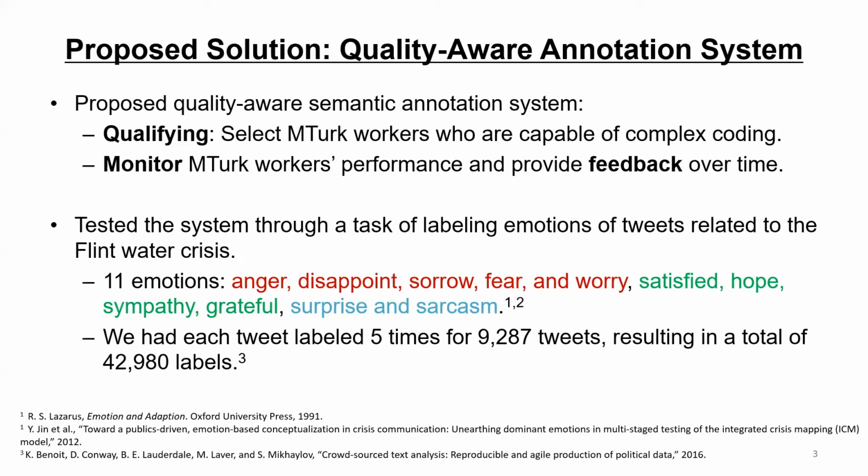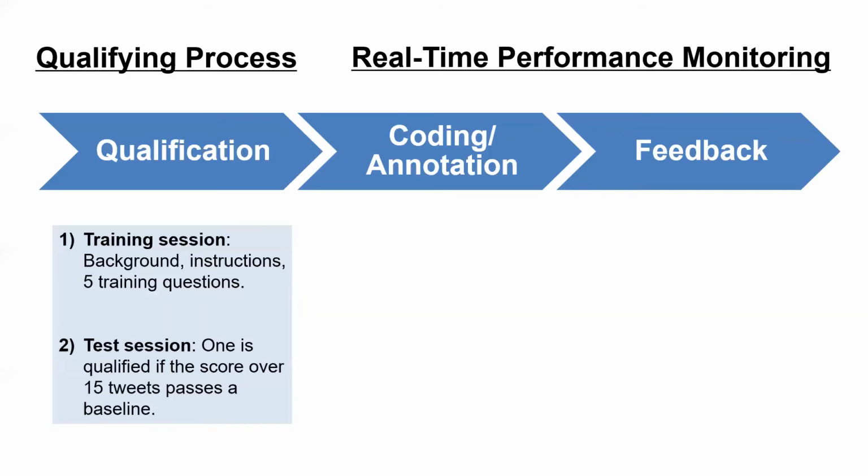So anger, disappointment, sorrow, fear, worry for negative emotions; satisfaction, hope, sympathy, gratitude for positive emotions; surprise and sarcasm for neutral emotions. We aim to have each tweet labeled 5 times for a total of 9,287 tweets, and this resulted in a total of about 42,000 labels.